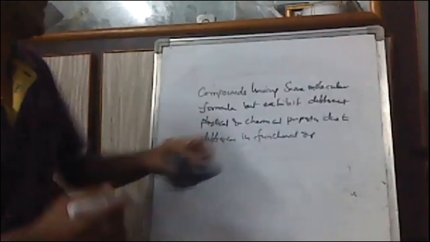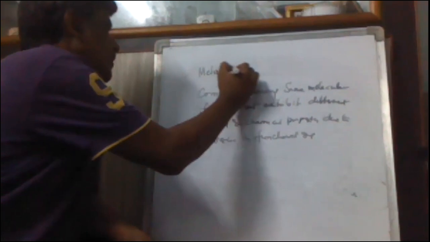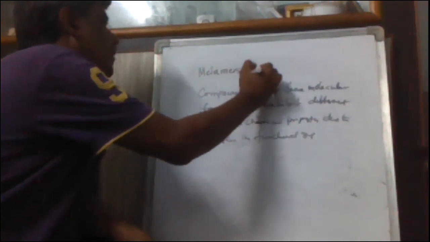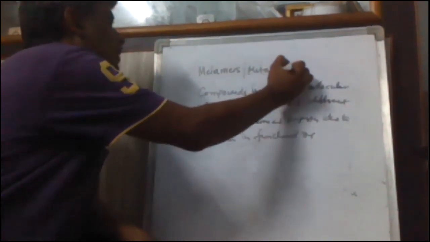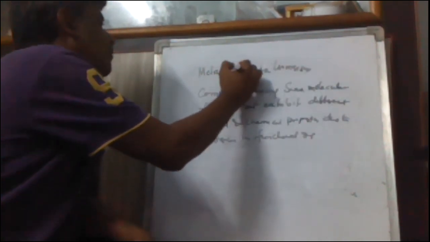Then the next one is metamers, or meta-isomerism, also called metamerism.